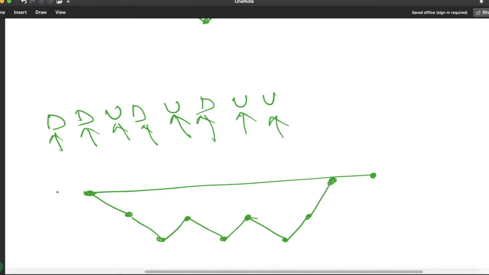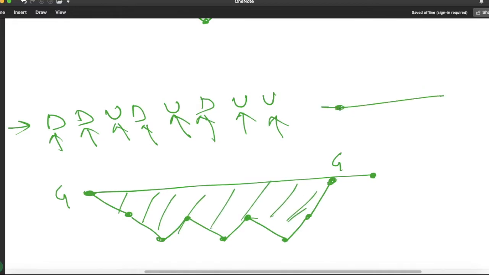If you see here, this is the whole journey. He started from the ground level and ended at the ground level. In this whole journey, how many valleys did he travel? Only one. A valley is counted if he starts from the ground level, goes below, and ends at the ground level.